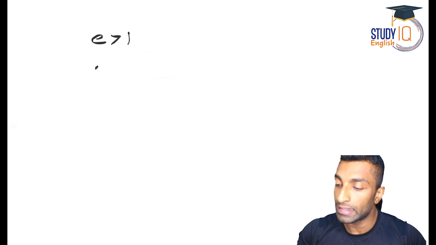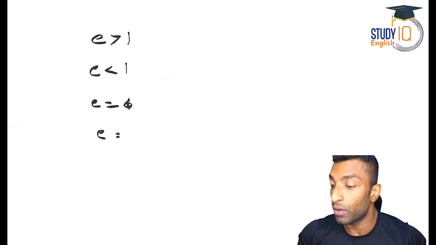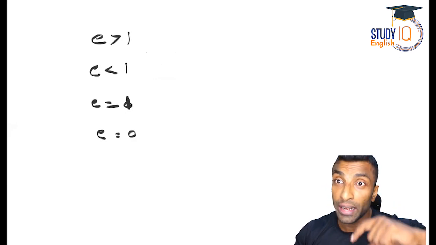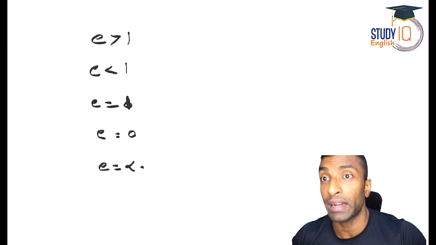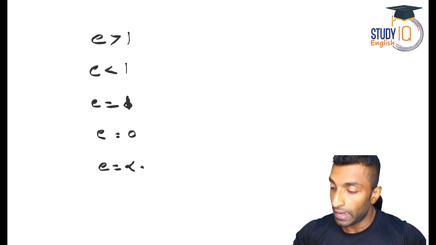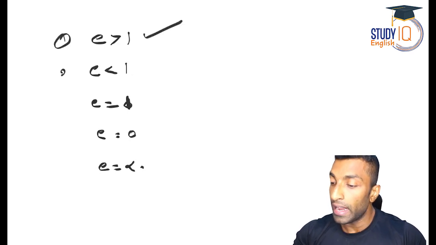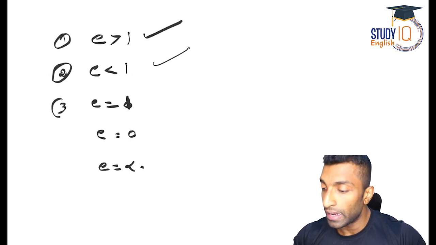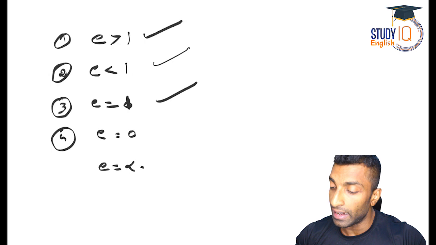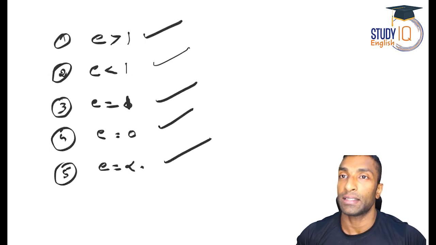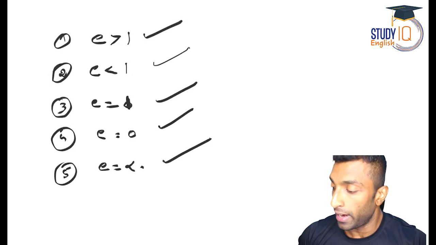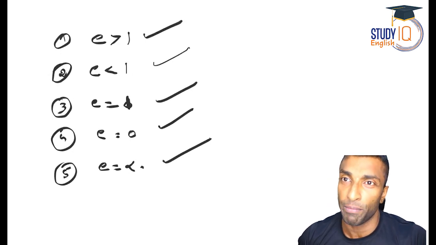Okay. So we have 5 situations. E greater than 1, elastic. E less than 1, inelastic. E equal to 1, unitary elastic. E equal to 0, perfectly inelastic, so in this situation you need a vertical curve. And E equal to infinity, that's what is perfectly elastic. So first one, elastic. Second one, inelastic. Third one, unitary elastic. Fourth one, perfectly inelastic. Fifth one, perfectly elastic. I hope it is very clear to all of you, and I hope you enjoyed the session. This concept is very, very important, they will ask you.